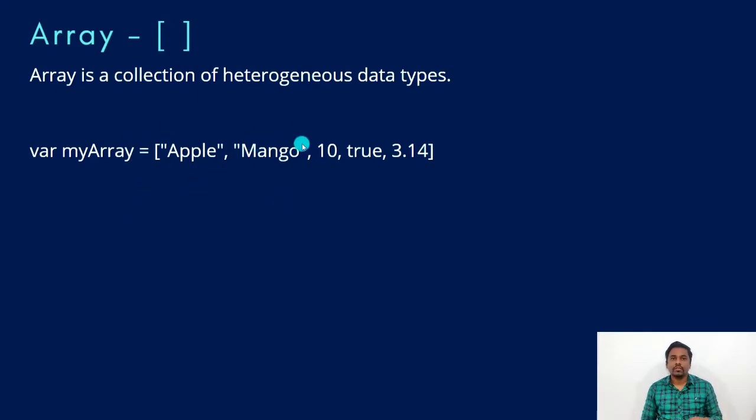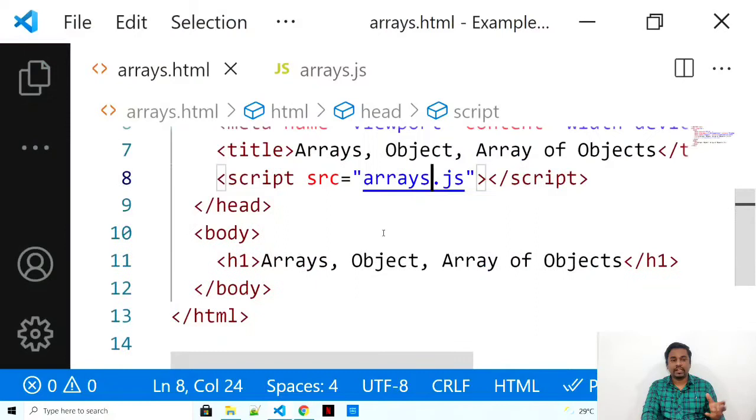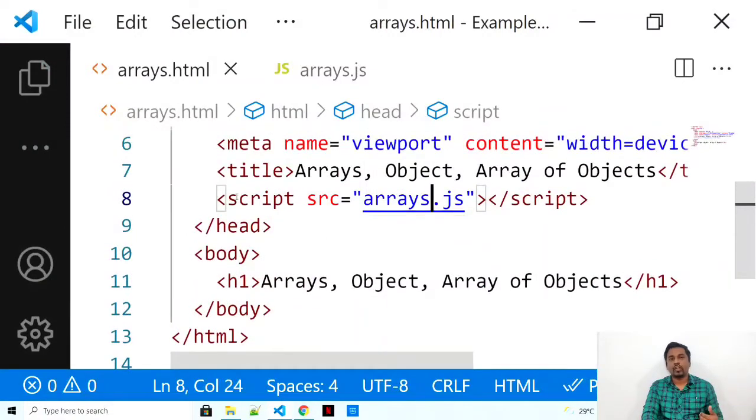Most technologies might support a collection of heterogeneous data types, but some might not. But as I told you before, JavaScript is quite flexible and it can understand that you want to keep multiple different types of values in one single variable. So the array is very smart. It can dynamically understand that you want to keep multiple types of data in one single variable. Let's quickly declare this array and see it programmatically.